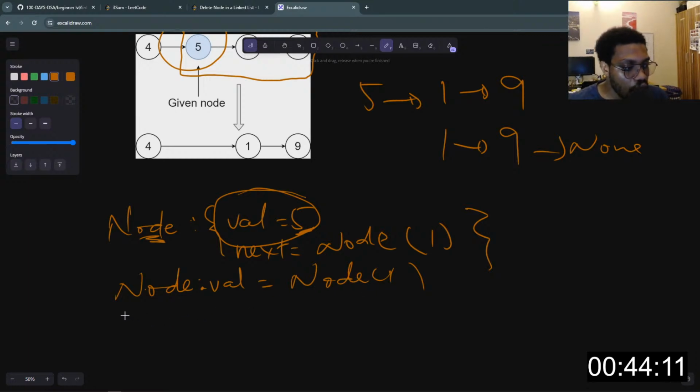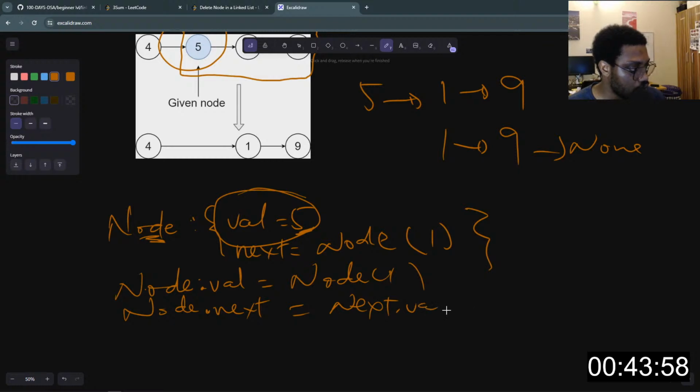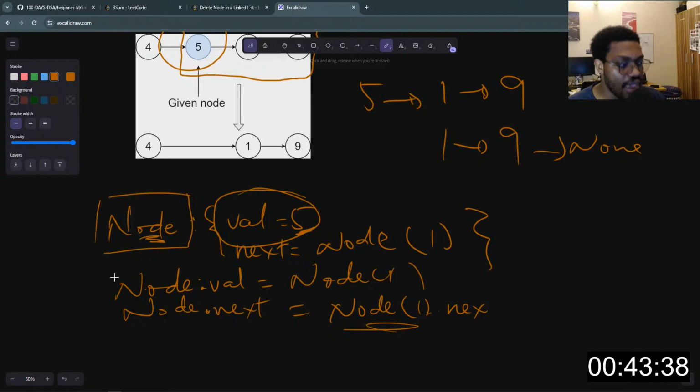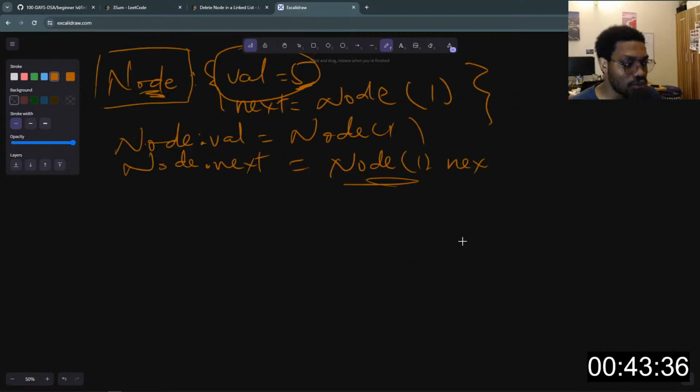And then we will take the next value of this node dot next, and set it to the next value of this. So next dot next, or node, let me just put it this way, node where one is dot next. Now, get node where one is. It's simply the next value of where this node is, right? And that's all we need to do.